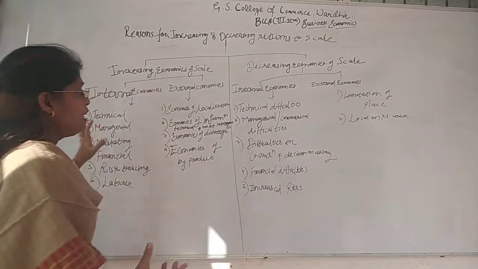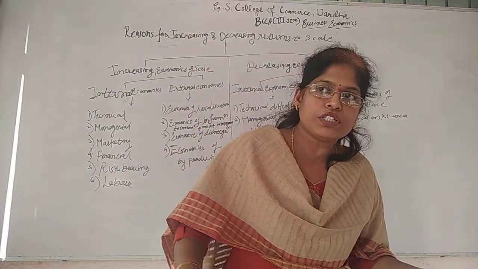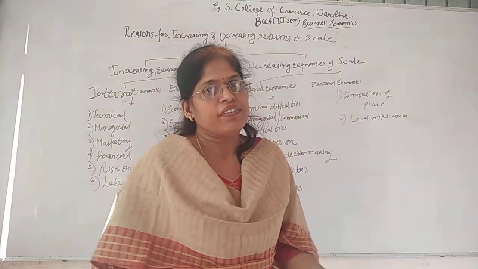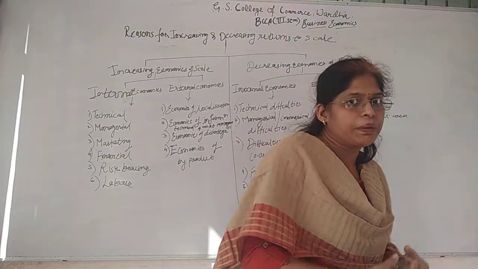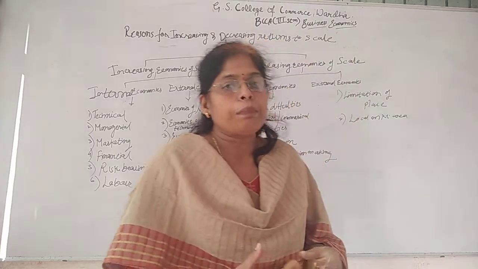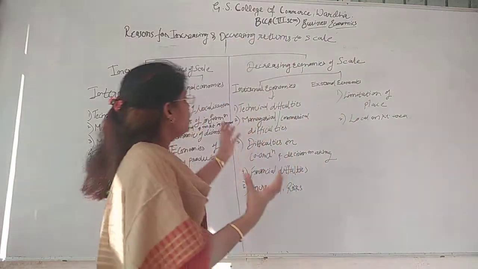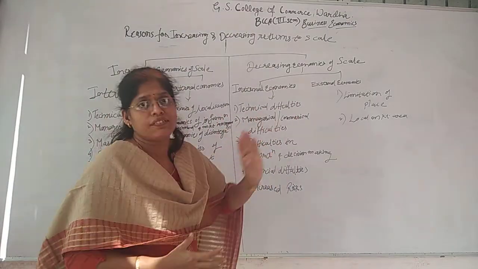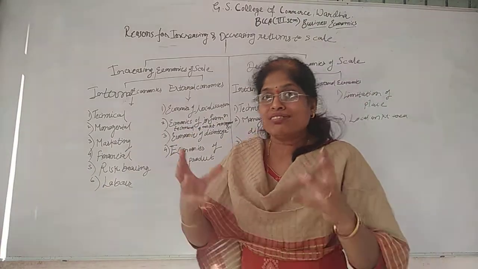of the internal economies. Technical difficulties: if the producer is using the same machine for a longer period, then definitely there will be some problem. That machine will not work for a longer period, then it may require repairs and maintenance. So all the charges, all the costing of the technical side, that is known as technical difficulties. Again, it is advisable that the producer should think in advance.